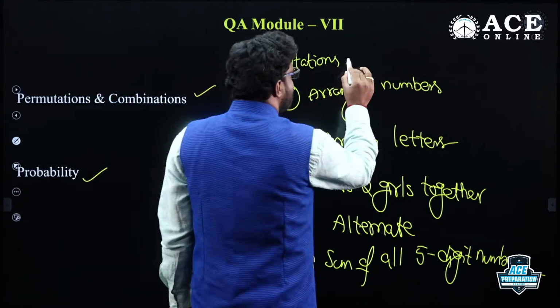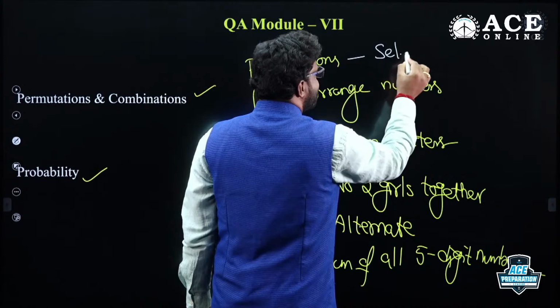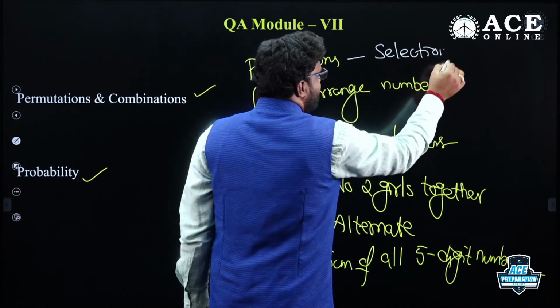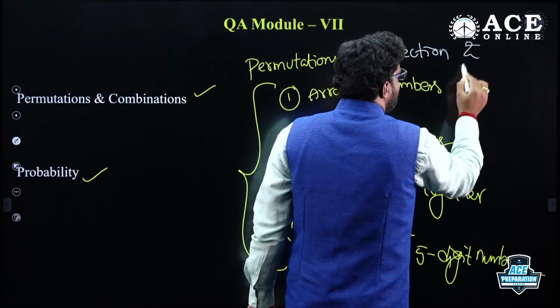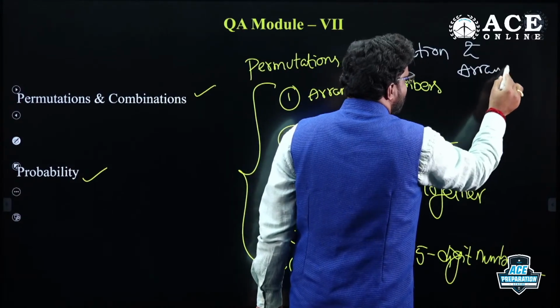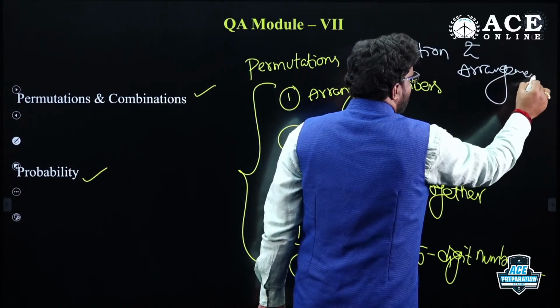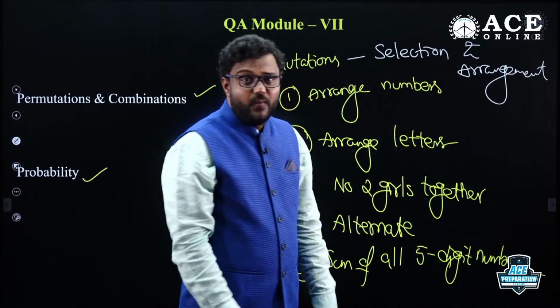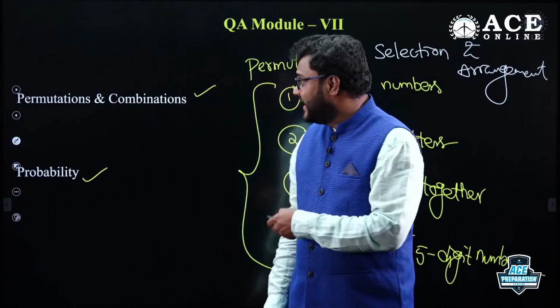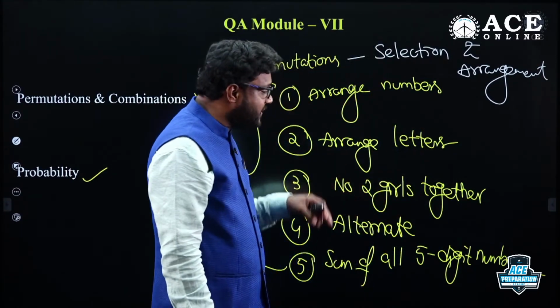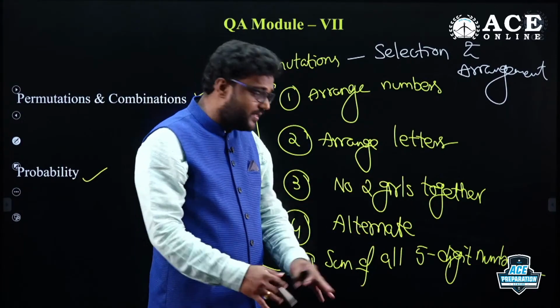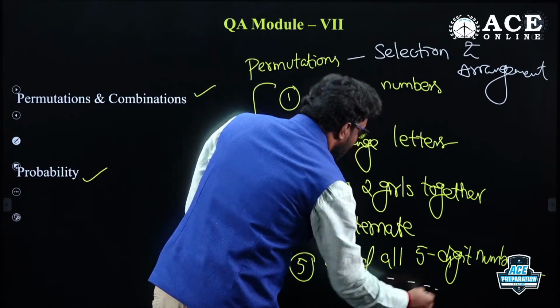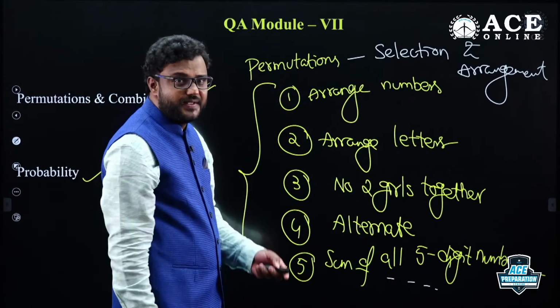In permutations, as everyone knows, it's selection and arrangement. Both are happening. Permutations is actually selection and arrangement, my dear friends, whereas in combinations, only selection is going to happen. These are the things you need to focus on. There is still a lot more, but the main area you need to focus on in permutations is this.